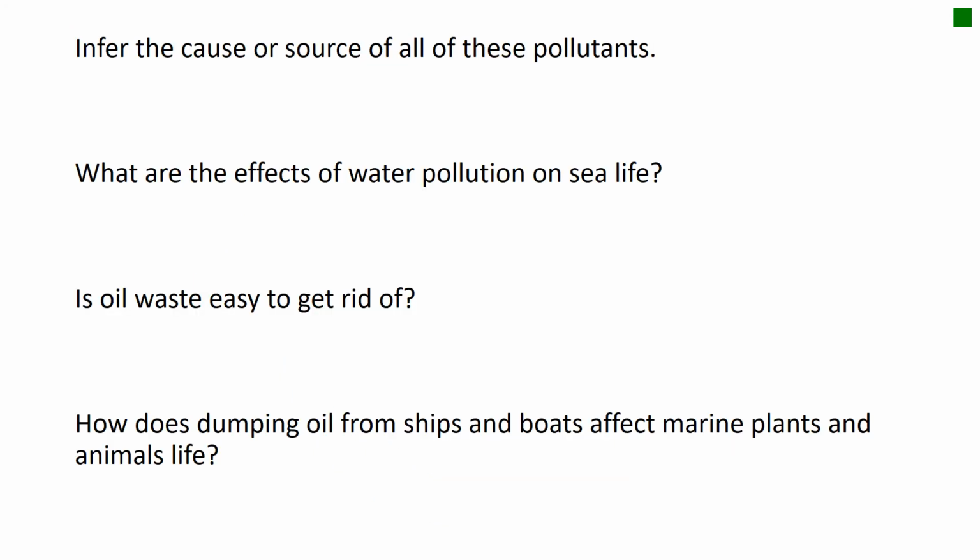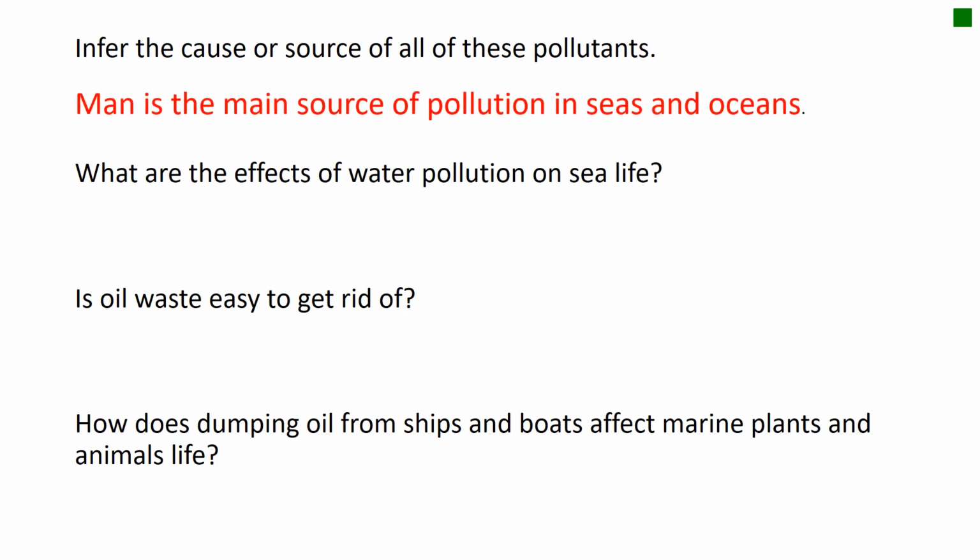Now, after we finished, guys, from the definition of pollution and pollutants, and we see also the causes, let us answer these questions in order to know what is the effect of this pollution on the man or the animals or plants. First, you have to infer the cause or source of all of these pollutants. Who threw these pollutants in the water? The man. So I have to write the man is the main source of pollution in seas and oceans.